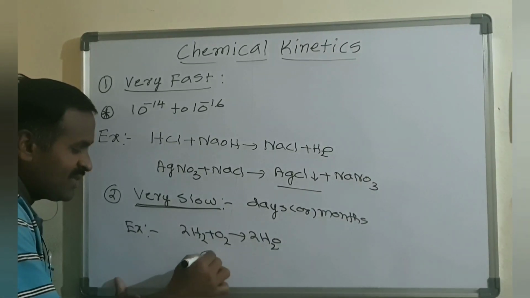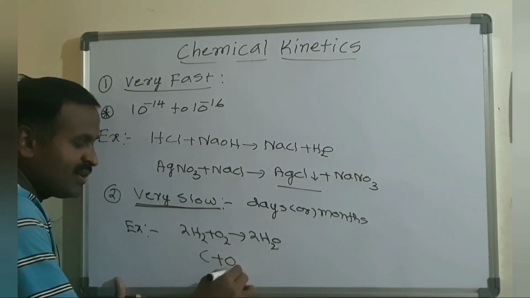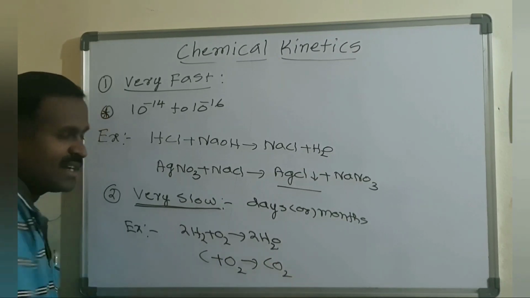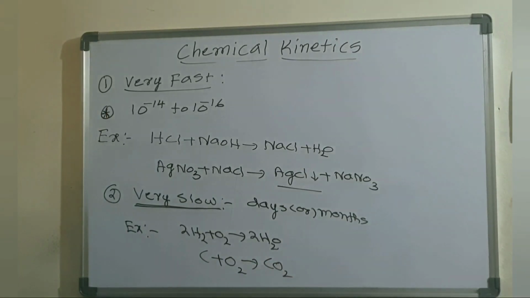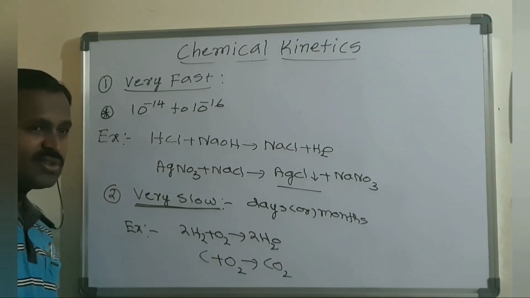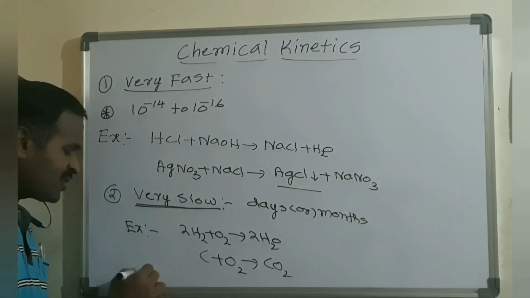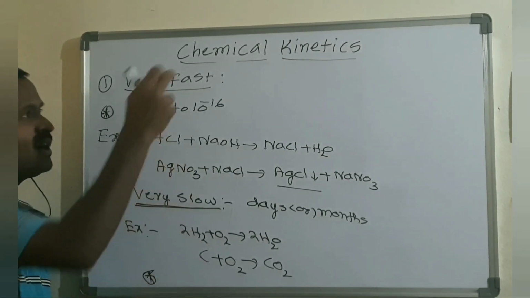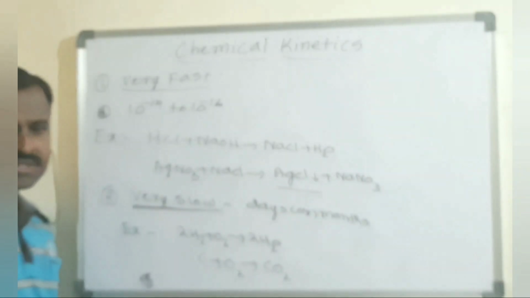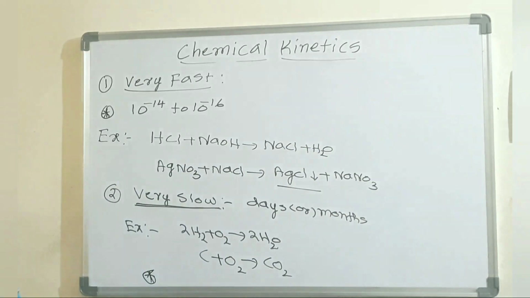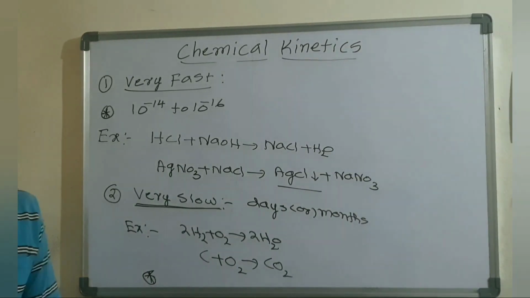And carbon, whenever it reacts with oxygen, forms carbon dioxide. The formation of carbon dioxide is also a very slow reaction. Very slow reactions are also not preferred for finding the rate of reaction. Even though we can find it, scientists will not prefer this kind of reaction.